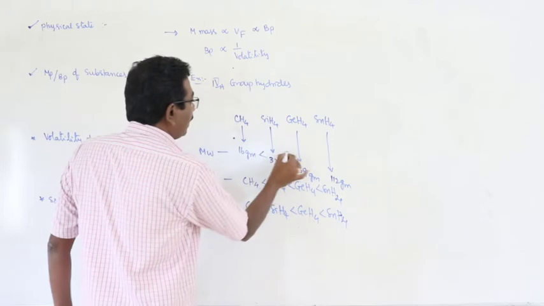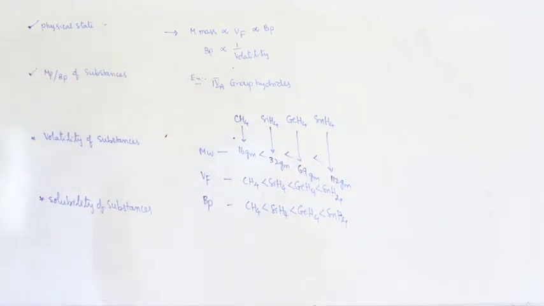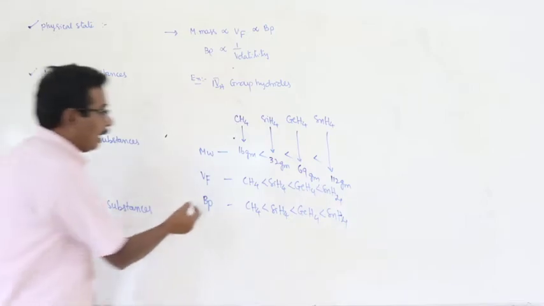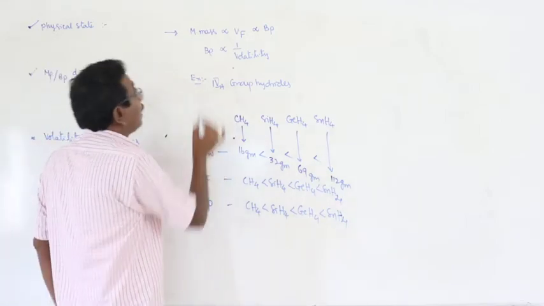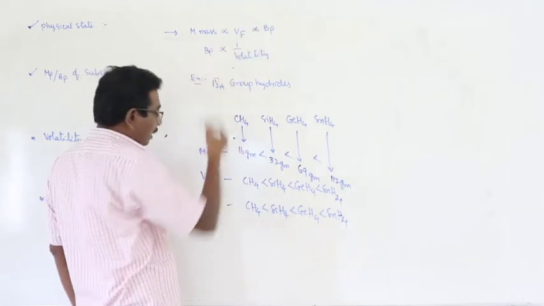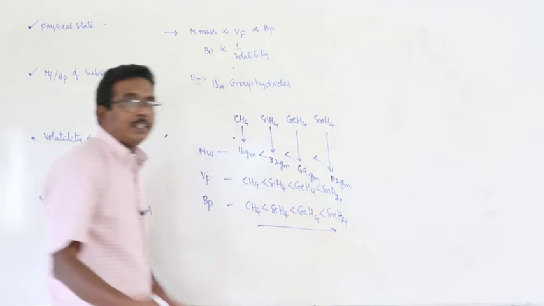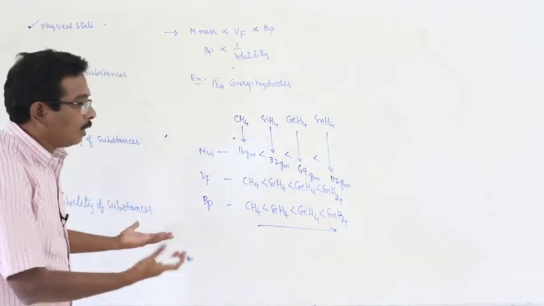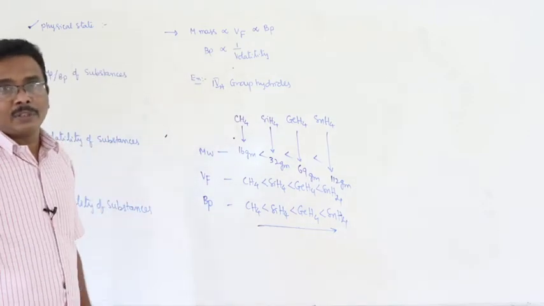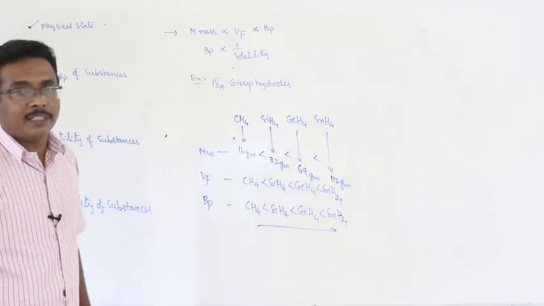Molecular mass gradually increases from methane to tin hydride, and here molecular weight is directly proportional to van der Waals force. Van der Waals force is directly proportional to boiling point. This is the order of the boiling points. There is no deviation, there is no exception observed in this order of boiling point.